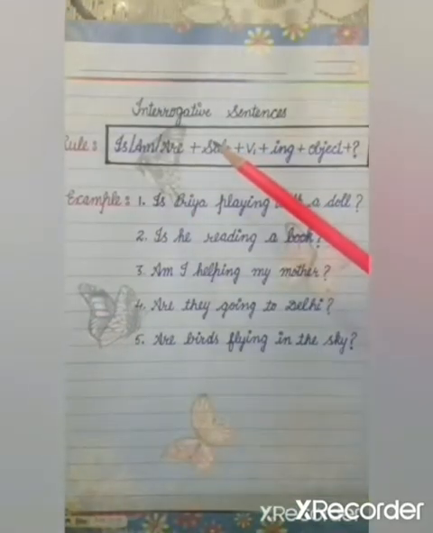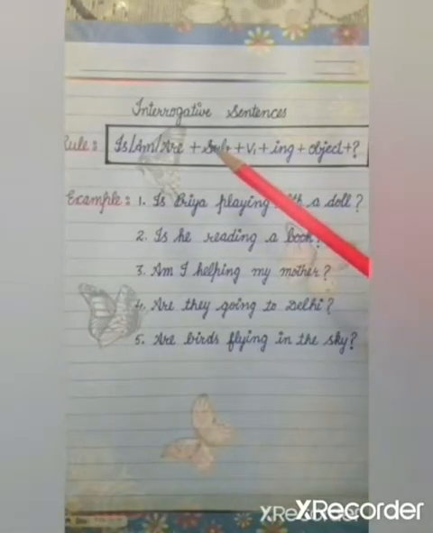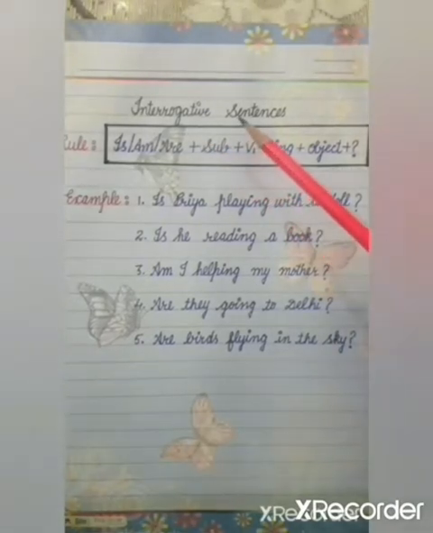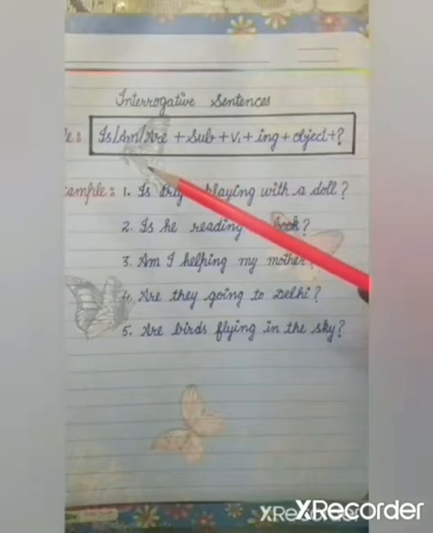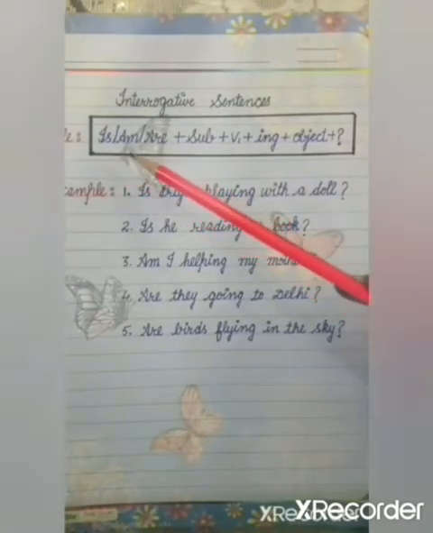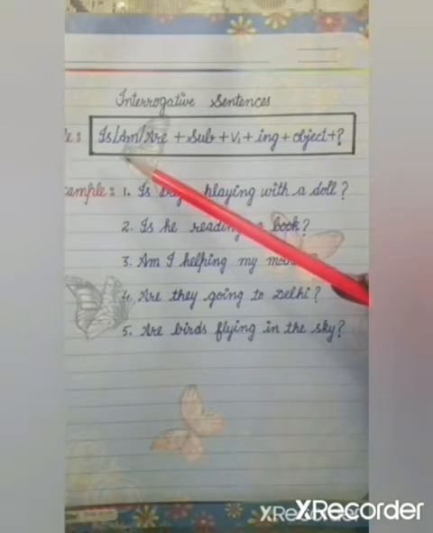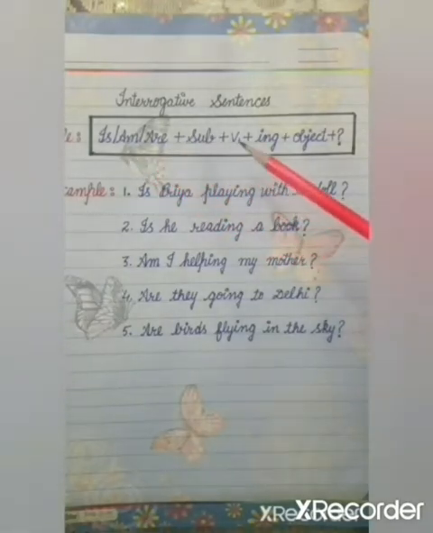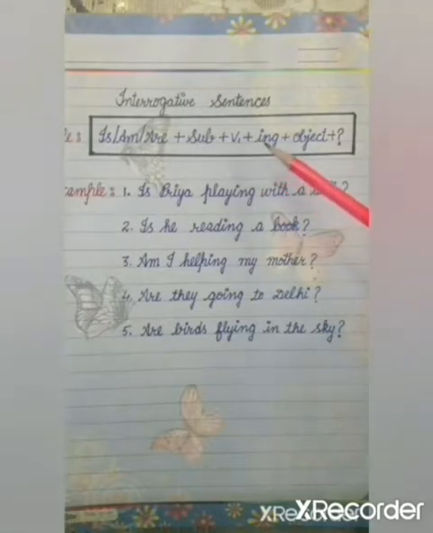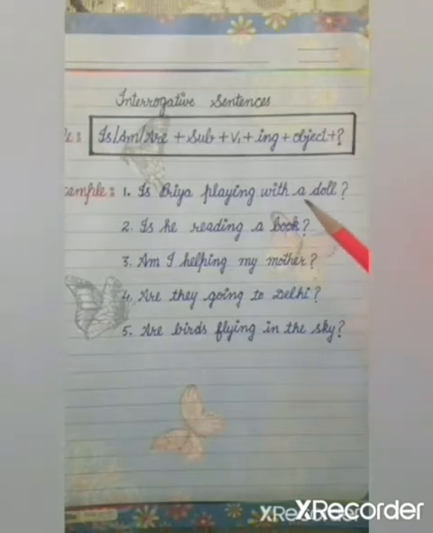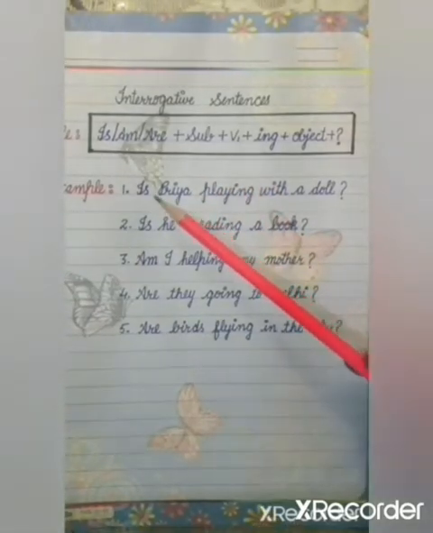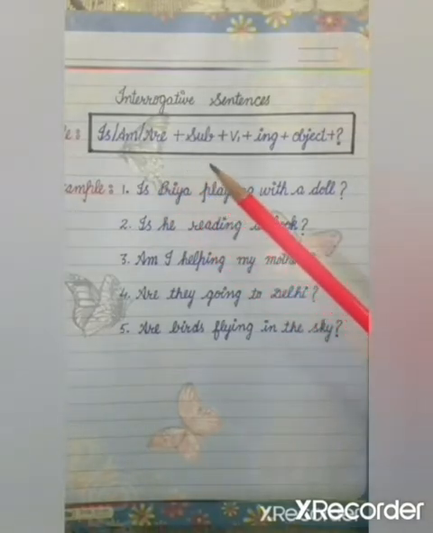Now we will learn to change sentences of present continuous tense into interrogative sentences. First of all, we will say the rule. We will start our sentences with is, am, are plus subject plus first form of the verb plus ing plus object. Now see the examples. I have told you that we will start our sentence with is, am, are.